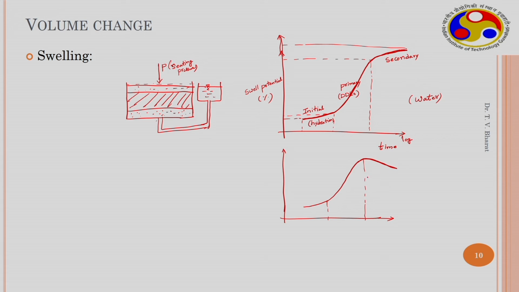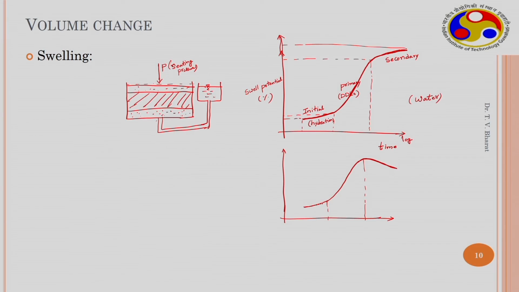The secondary swelling decreases because the diffusion of ions that takes place is believed to reduce the diffuse double layer thickness again. So initially the water is hydrated around the clay platelets and surface cations, and after that there is diffuse double layer formation, and after that you are adding NaCl or CaCl2.